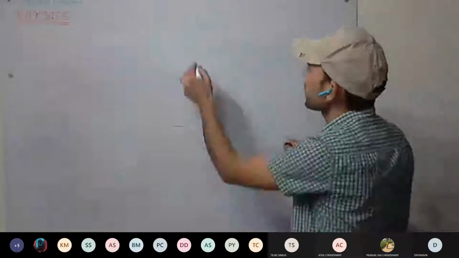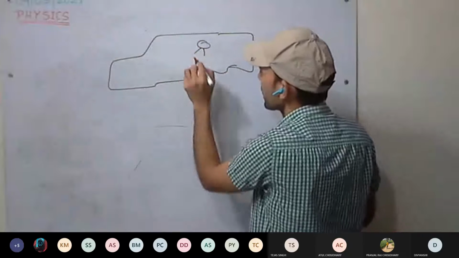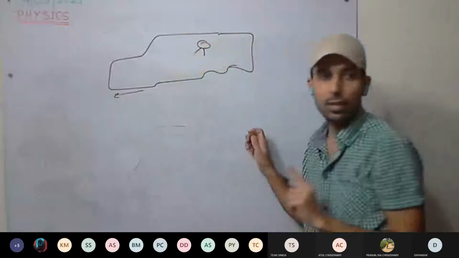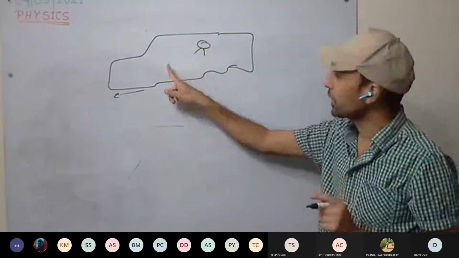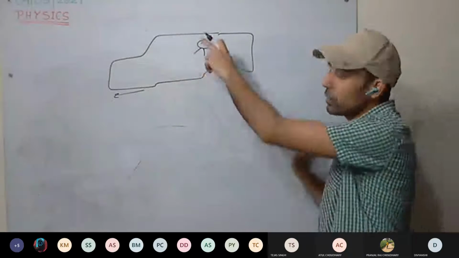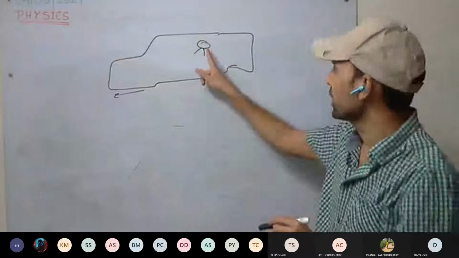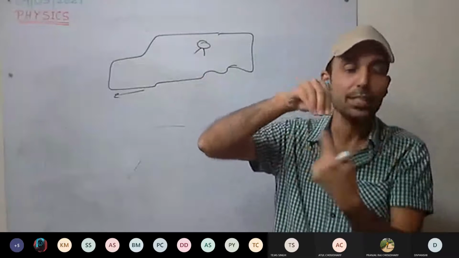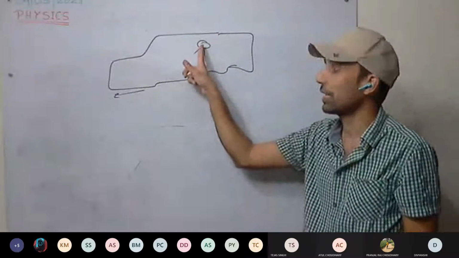Take this car, and you are here. Now this car is moving. So tell me whether you are at rest or in motion with respect to the car. In rest. With respect to the car, you are at rest because you are sitting in it. Why are you saying you are at rest with respect to the car? Because you are not changing your immediate neighborhood, your immediate surrounding. So with respect to the car, you are at rest.